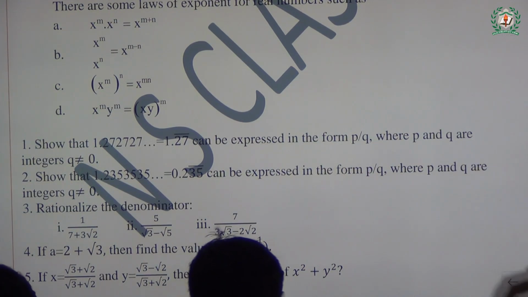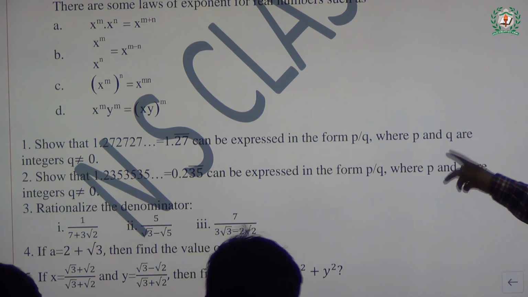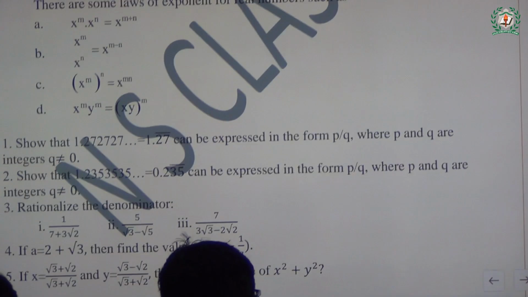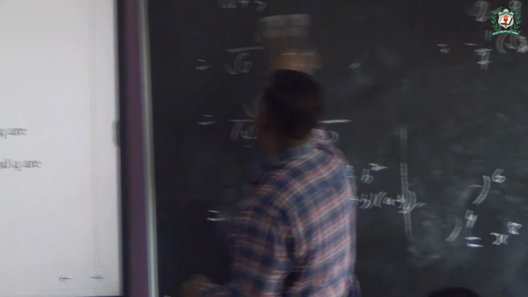Expressed in the form of P by Q, where P and Q are integers and Q is not equal to 0. Okay, chalo, let's see. Everybody has written this much? Okay.